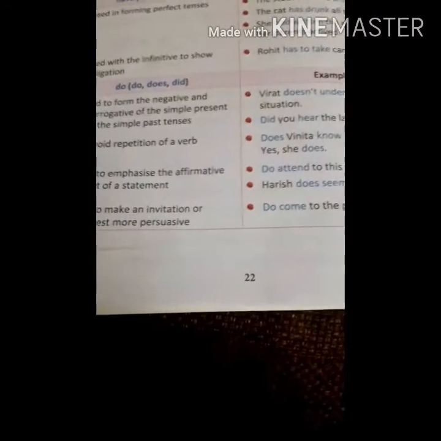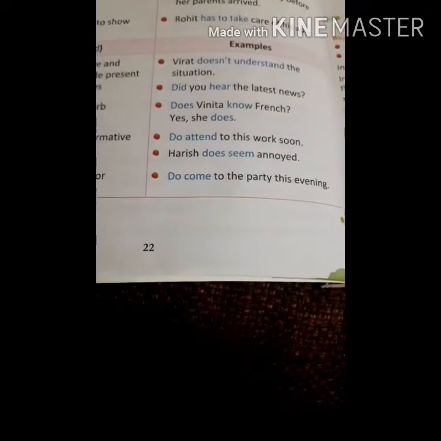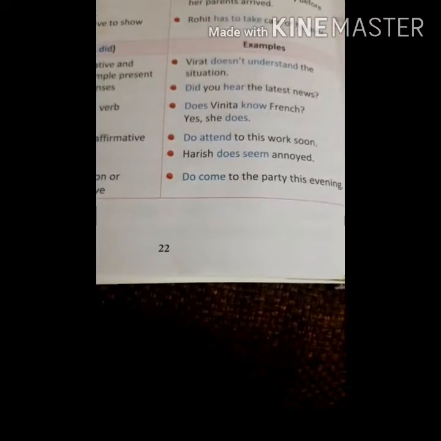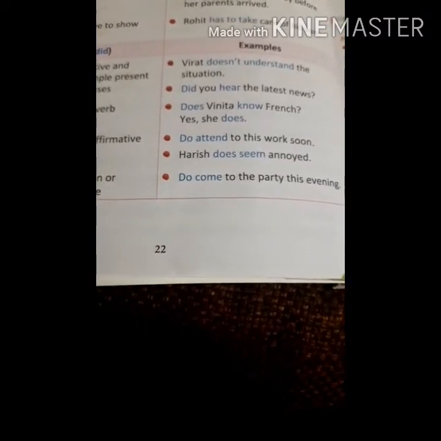And then the second sentence, Harsh does seem annoyed. So Harsh seems annoyed, also you can write, or Harsh does seem annoyed. If you are using does, you will not put s with seem. So since you have already used does, so Harsh does seem annoyed.